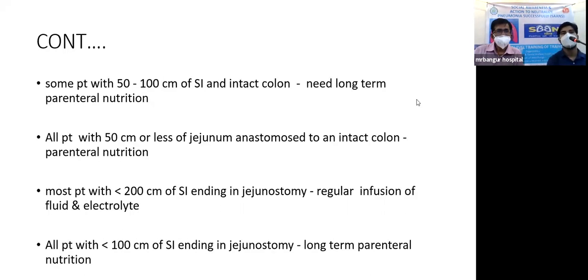Some patients with 50 to 100 centimeters of small intestine and an intact colon need long-term parenteral nutrition, while all patients with 50 centimeters or less of jejunum anastomosed to an intact colon require parenteral nutrition. Most patients with less than 200 centimeters of small intestine ending in jejunostomy require regular infusion of fluid and electrolytes, while all patients with less than 100 centimeters of small intestine ending in jejunostomy require long-term parenteral nutrition.